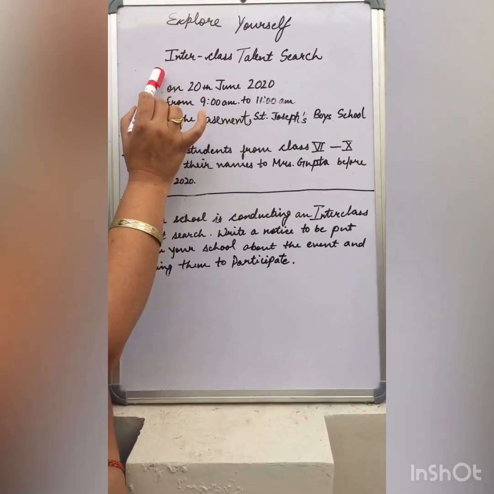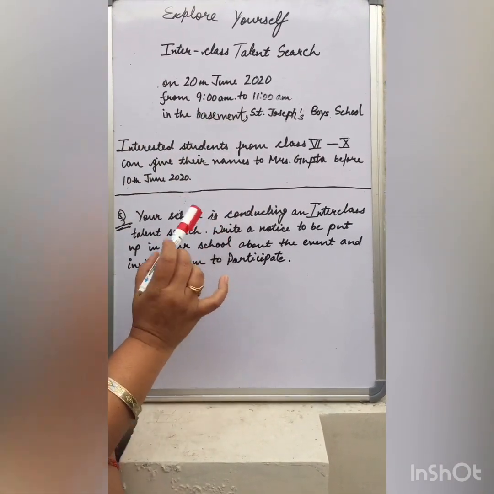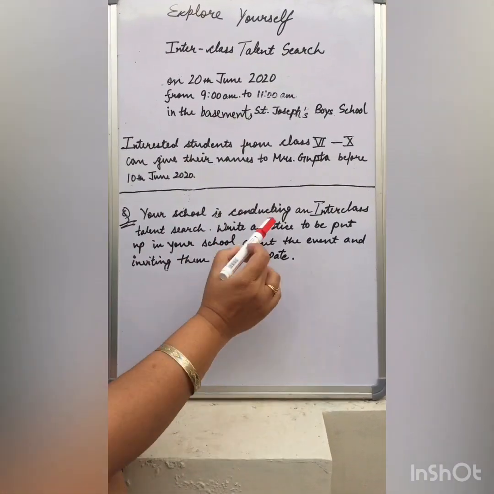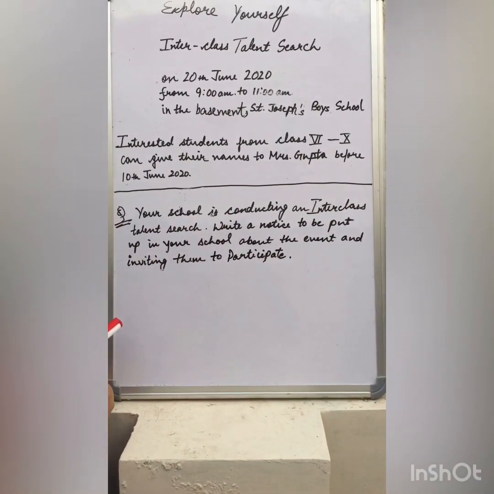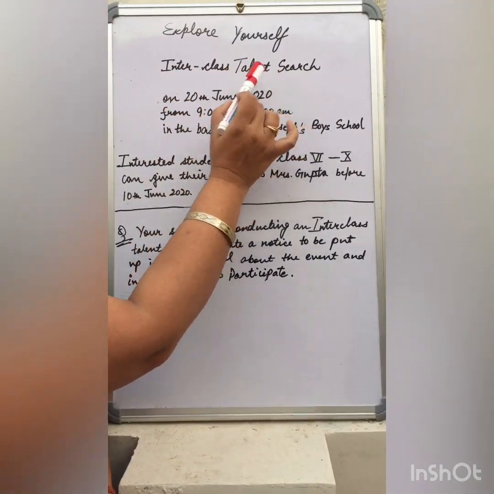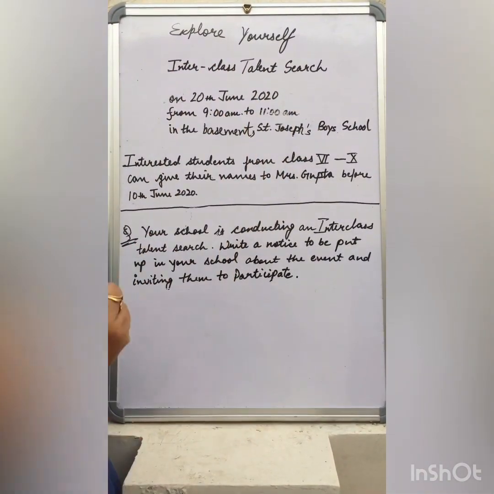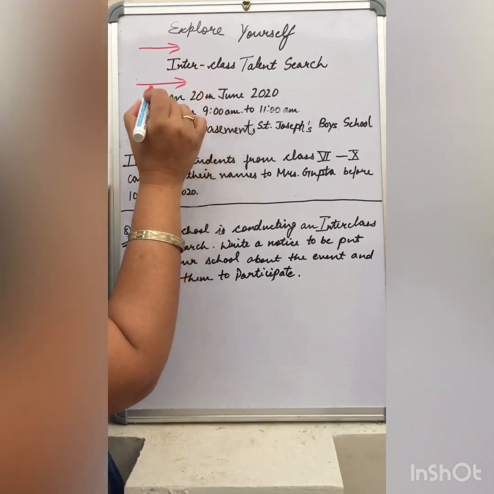Then comes the second heading. Now the second heading has to be taken from the question itself. In the question it is given inter-class talent search. So you can write the same heading, Inter-Class Talent Search. First words, capital. And when writing, you have to leave a line here as well.